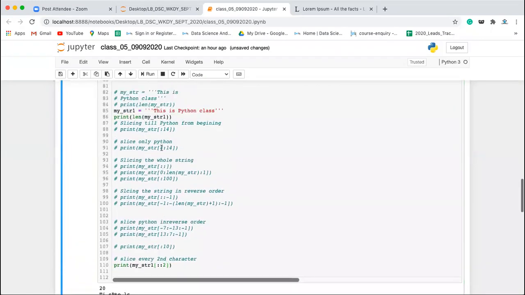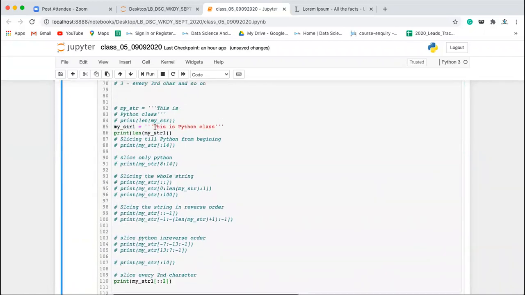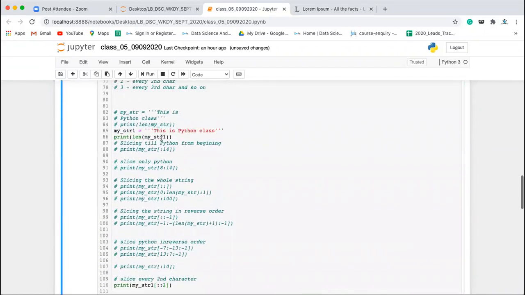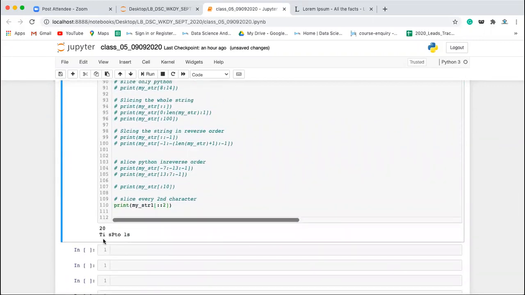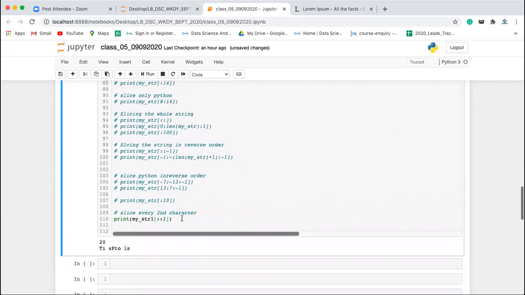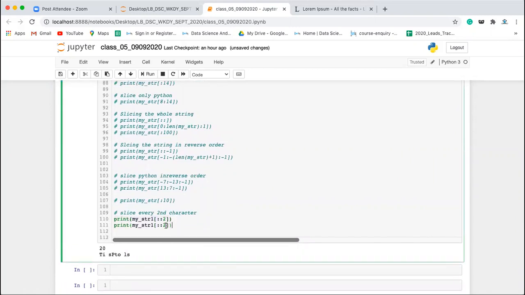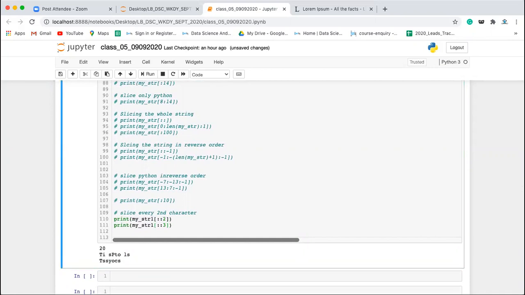So if you see here, we are starting from capital T, and then the second character is I, then space, and then S again. So T, I, space, S, and so on. Let's say if I want to slice every third character, then what I will be doing? I'll be writing T. It will be slicing every third character starting from the beginning.